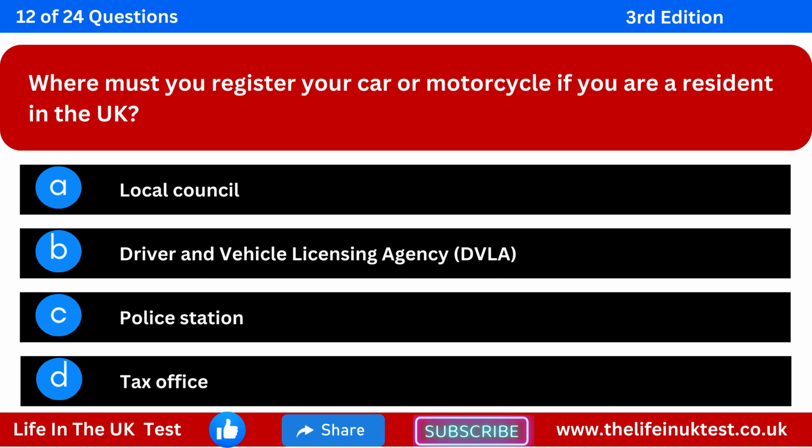Where must you register your car or motorcycle if you are a resident in the UK? Option A: local council. Option B: Driver and Vehicle Licensing Agency (DVLA). Option C: Police station. Option D: Tax office.